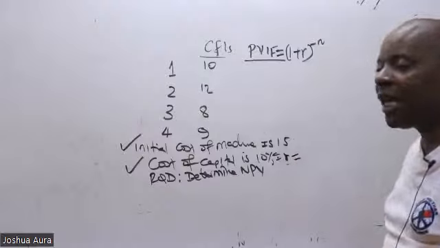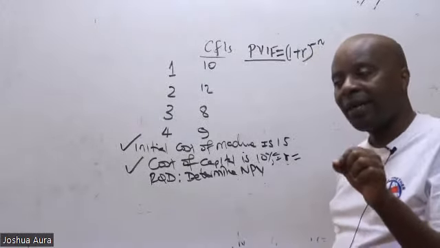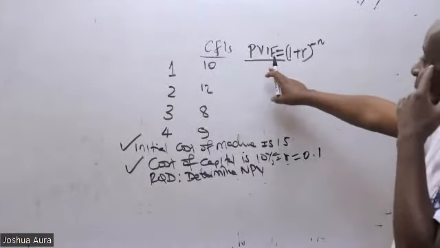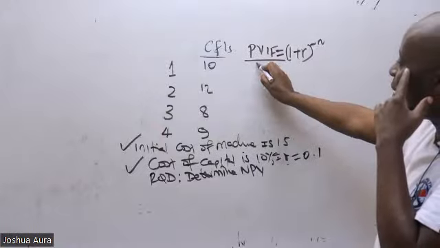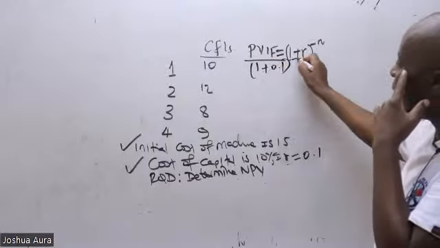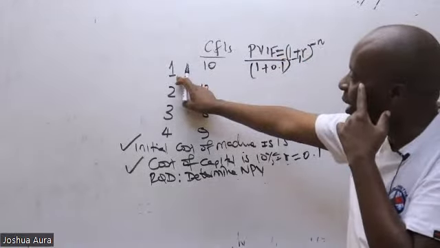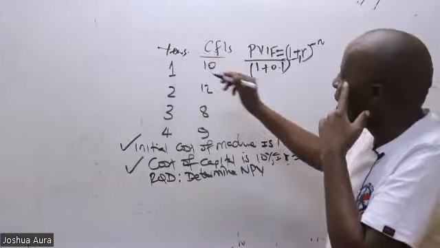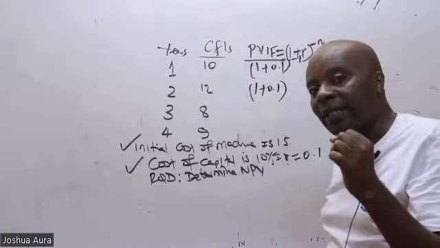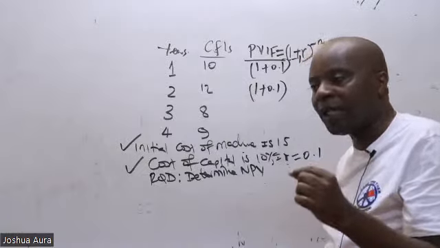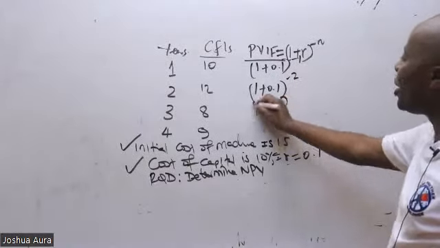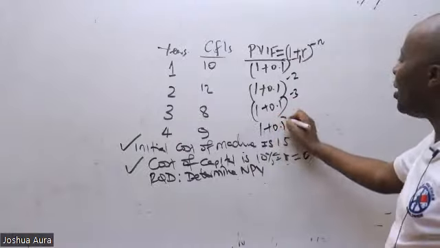And you see 10% is the same as 0.1. So when I come here getting PV, ladies and gentlemen, then I'll write here 1 plus 0.1 raised to negative 1 because n is the time period. These are the years. Then I go to the second one and say 1 plus 0.1, because the cost of capital does not keep on fluctuating. So 1 plus 0.1 raised to negative 2. 1 plus 0.1 raised to negative 3. 1 plus 0.1 raised to negative 4.